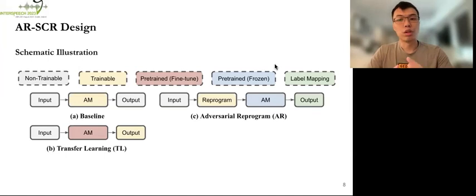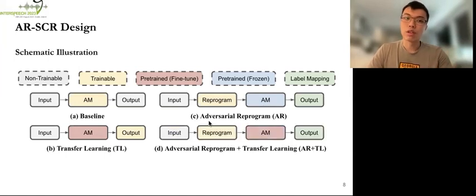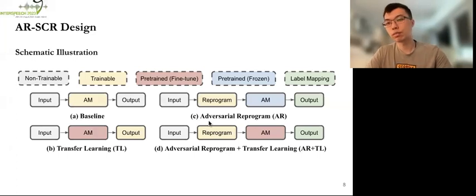Then it comes to our proposed adversarial reprogramming systems, where we use an input trainable noise combined with the frozen pre-trained acoustic models, as we mentioned in the background and the adversarial reprogramming page. We also further combine adversarial reprogramming and transfer learning to see whether these two techniques are complementary and can give us better results.